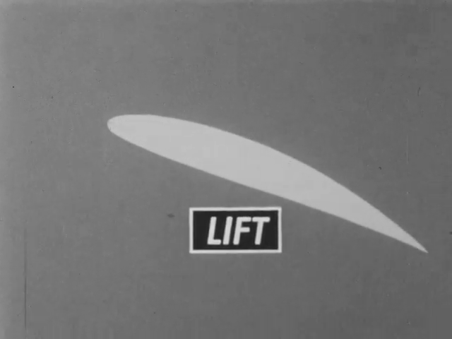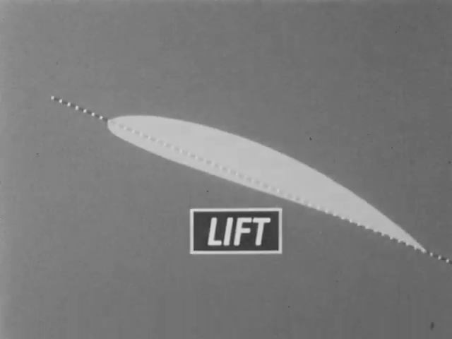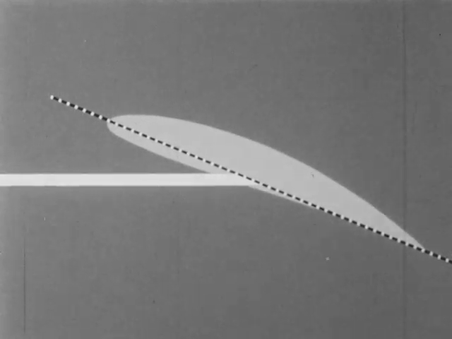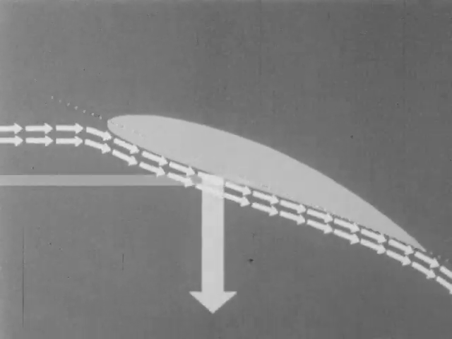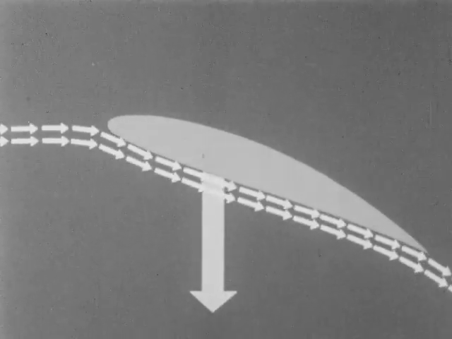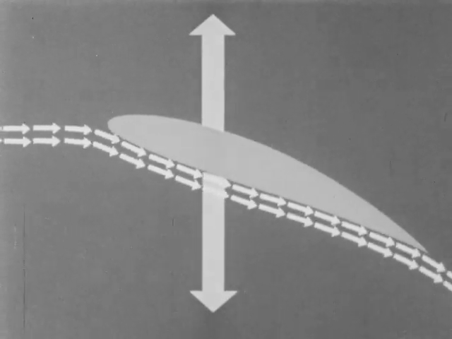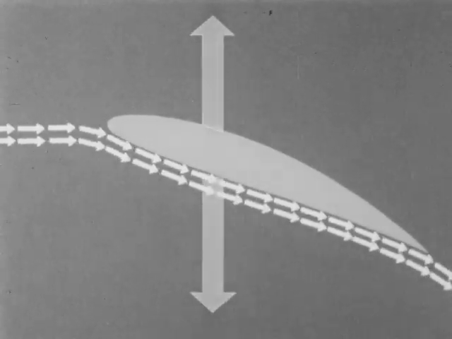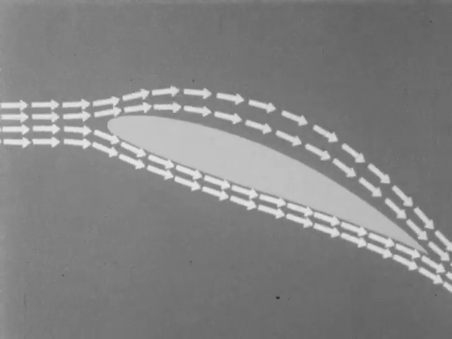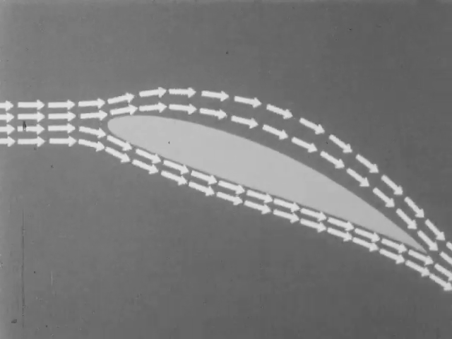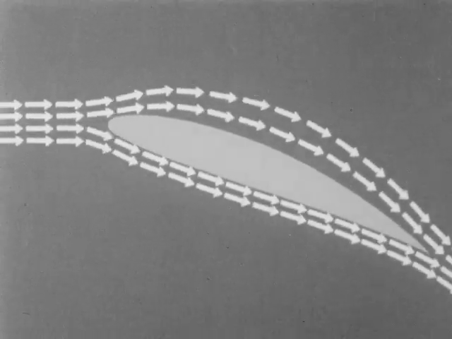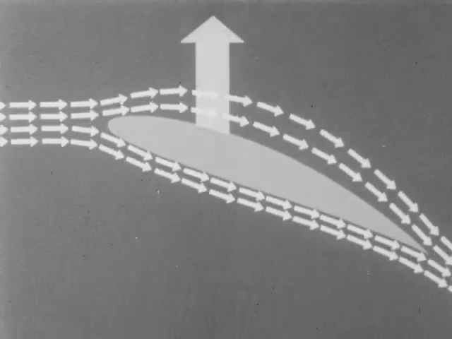Lift is the first force that we learned about. Part of the lift is caused because the wing meets the air at an angle of attack. This pushes the air down. At the same time, the air pushes the wing up. The rest of the lift comes from the shape of the wing, which reduces the air pressure above the wing. The greater air pressure below the wing also pushes the wing up.